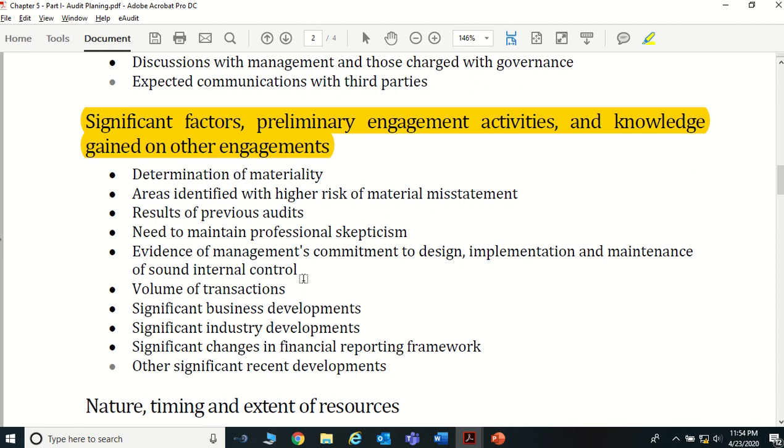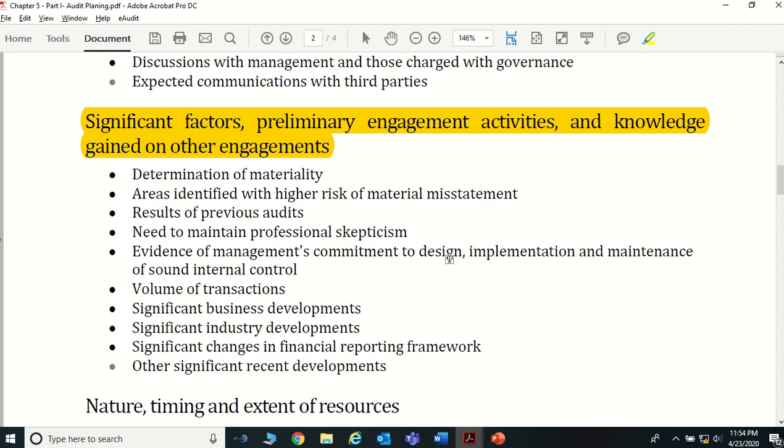So these are the information that we need in order to complete the audit according to the time period or the deadline that you are requiring. Likewise, you can communicate. To have that, you should have the prior year knowledge, right?